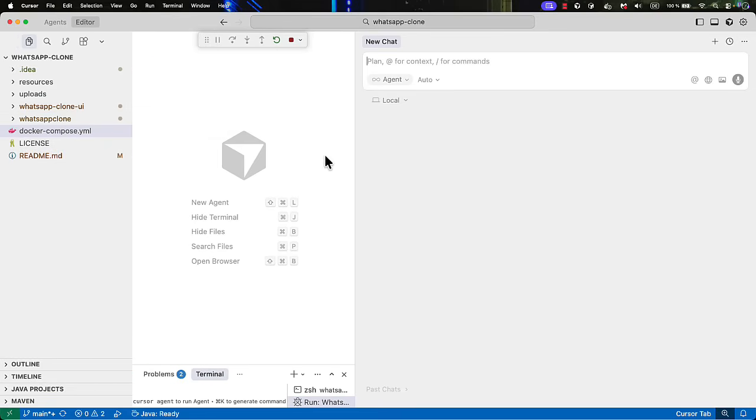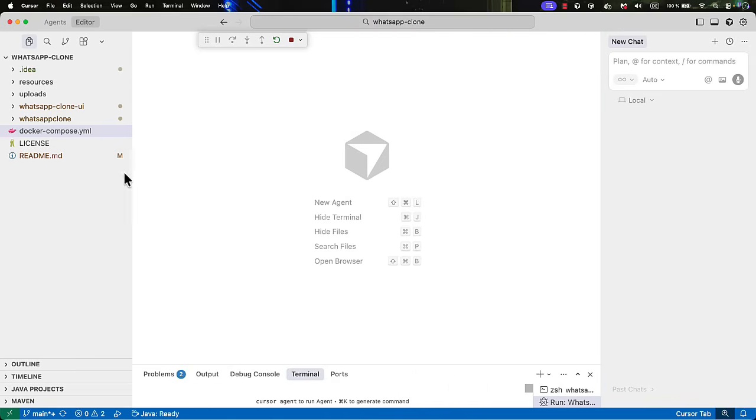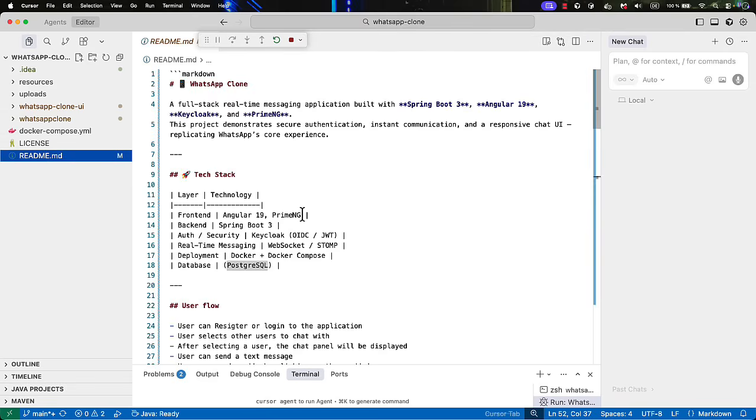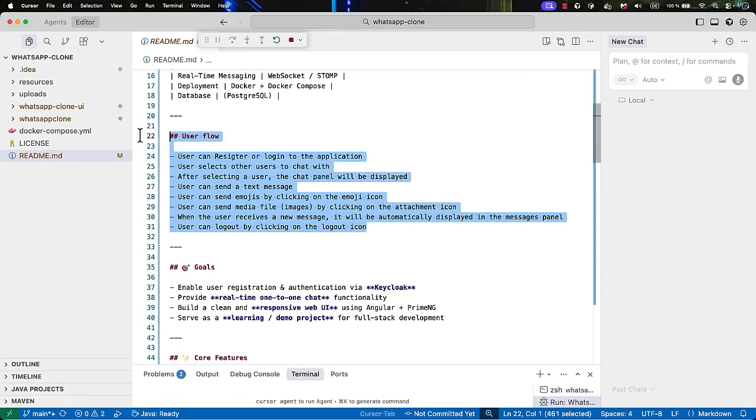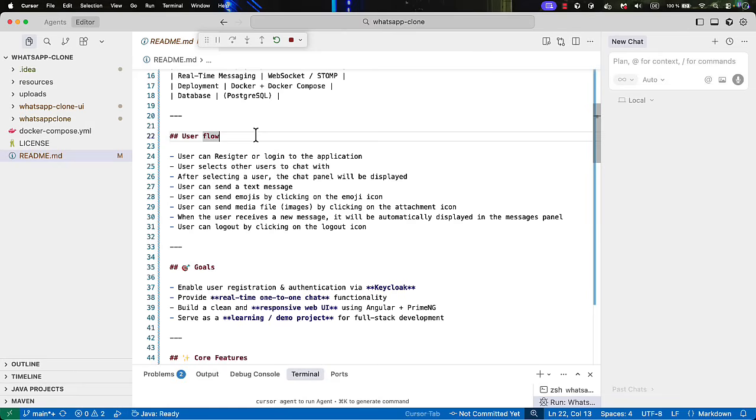All right, so here there is something which is really important before going there. Here I have this README file. I just updated it to give more context. So this, meanwhile, at the same time, acts as the PRD, or the product requirement document. Okay, so here I have a description of my application, what this application does exactly. So WhatsApp Clone is a full stack real-time messaging application with Spring Boot 3, Angular 19, Keycloak, and PrimeNG, and so on and so forth. I have here the tech stack, and also I created a user flow. We will see in a few seconds why this is important, or why we need such a document.